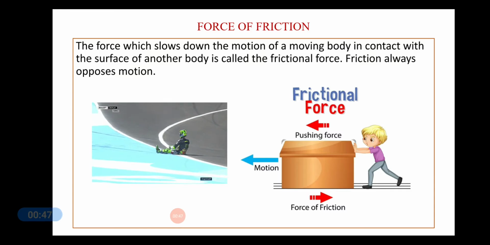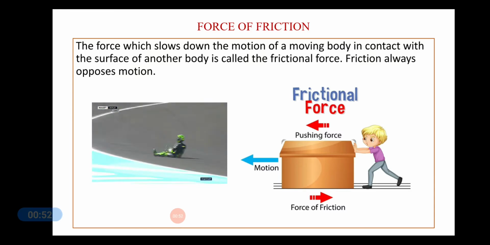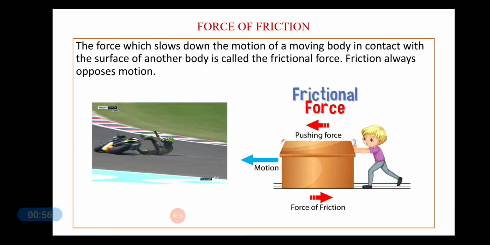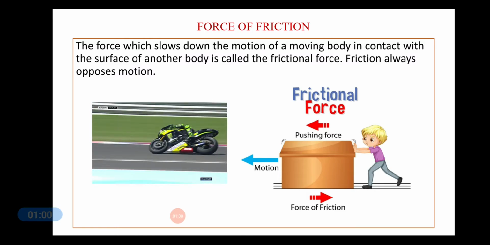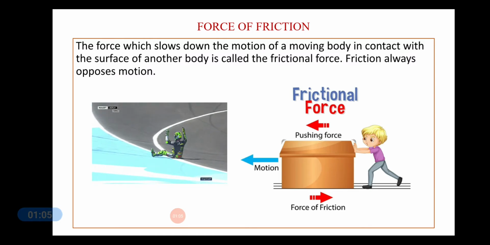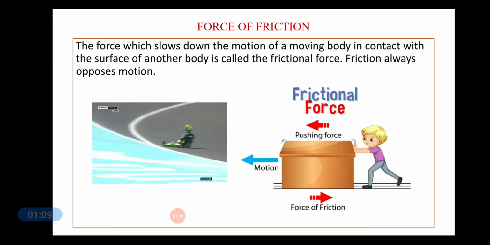Because his body and the road on which he is sliding are opposing each other. So this opposing force is the frictional force, and as such he is stopped by this frictional force. So friction always opposes motion.